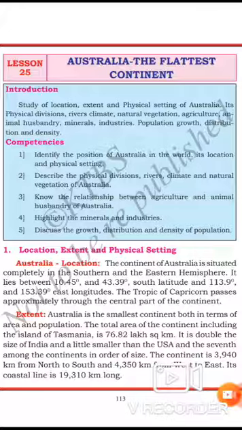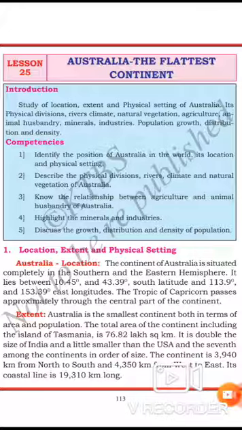The Tussock grasslands are the best for sheep rearing. Yes, sheep rearing, sorry. So what is sheep rearing? When you get this video, write what is sheep rearing. Then get the answer and send it to me through the Google Classroom app, not on WhatsApp.